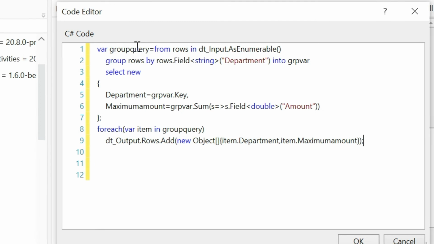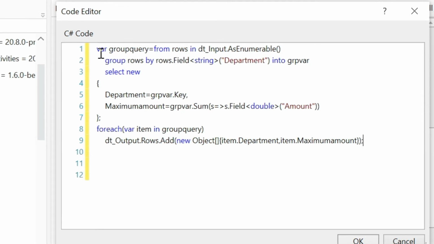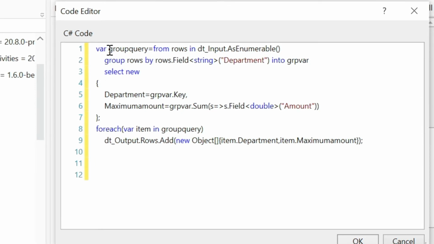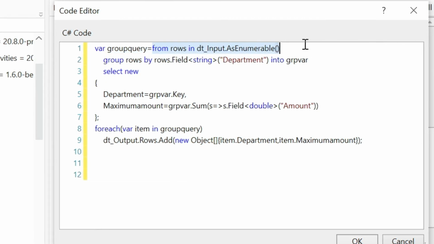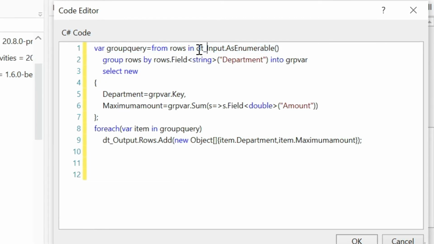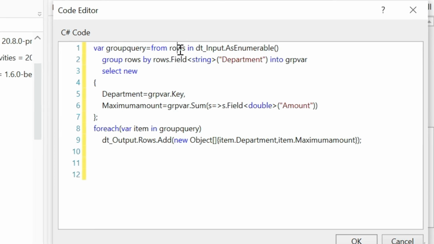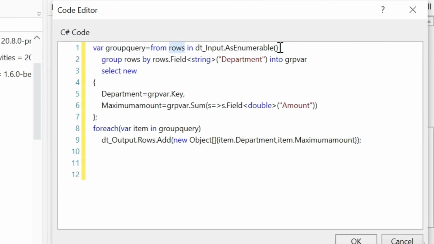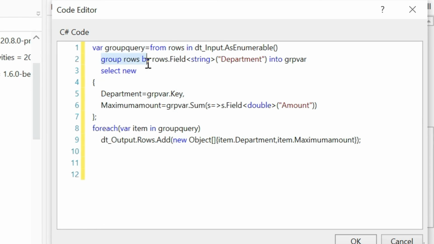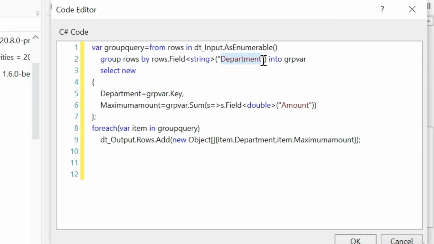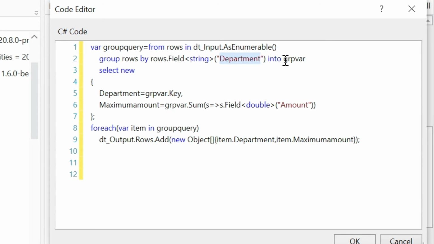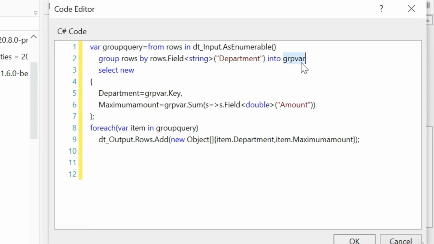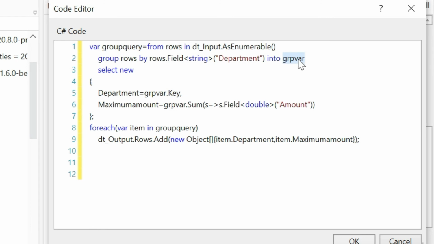So what we have done here: first we used the variable data type and declared a local variable group query. In the first line, as usual, we wrote the query syntax, where this rows is nothing but like a for each row, and then we are grouping by this department column name, and the result of that grouping is saved in this local variable group variable, that is grp var.